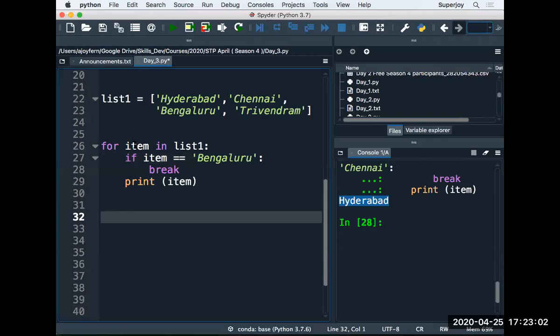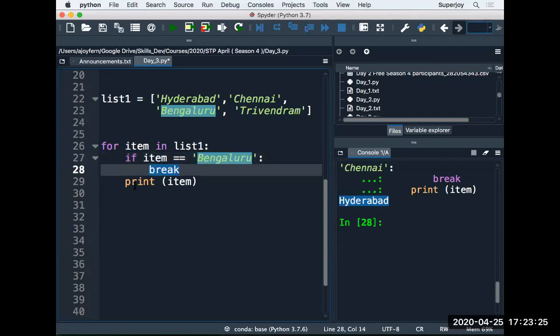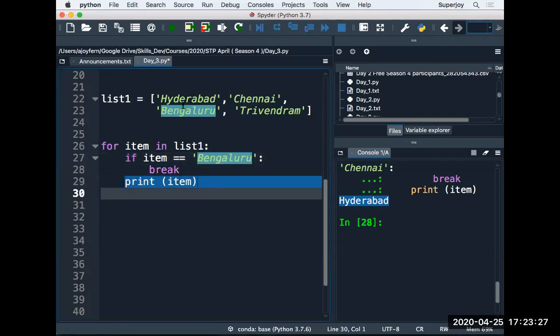When we run the loop for the first time, item is equal to Hyderabad, and in this comparison for the if condition, Hyderabad is not equal to Bangalore. So this condition is false. If this condition is false, there will be no break. We will print the name, and the name is Hyderabad.